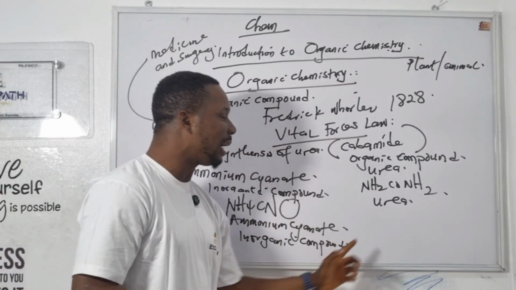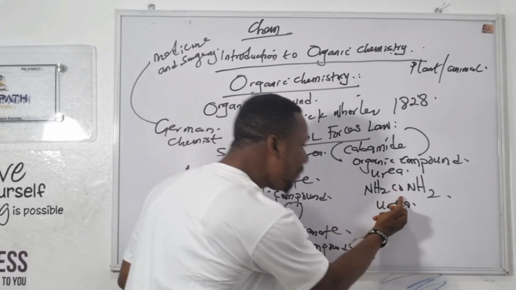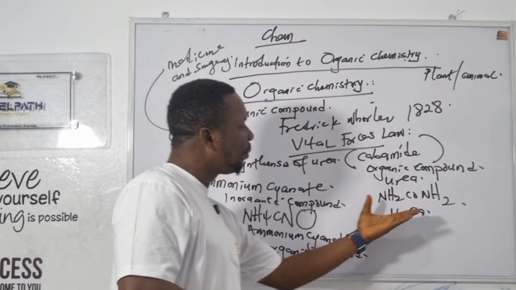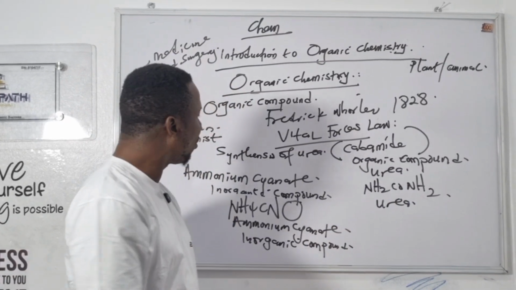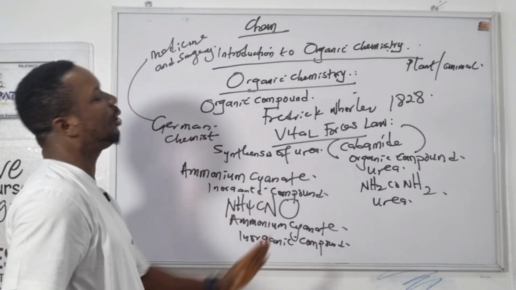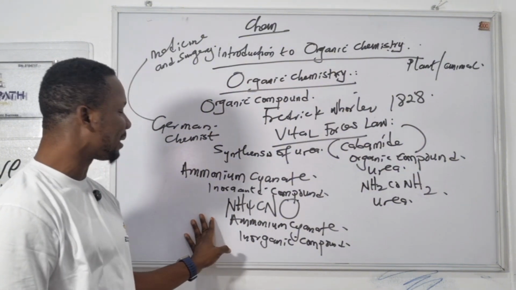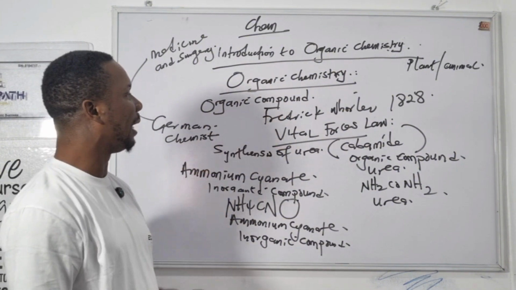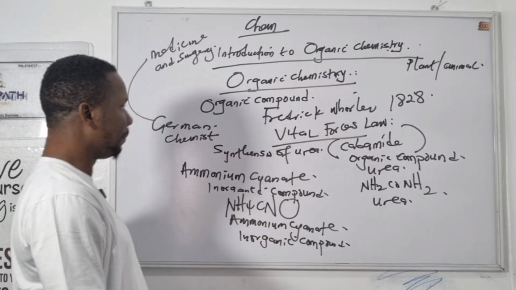What makes a compound organic? Organic compounds are compounds that contain carbon, hydrogen, and oxygen, with some elements like nitrogen and the halogens. So he obtained an organic compound from the inorganic ammonium cyanate. That is known as the vital force law.